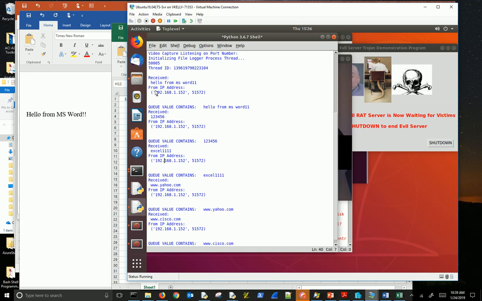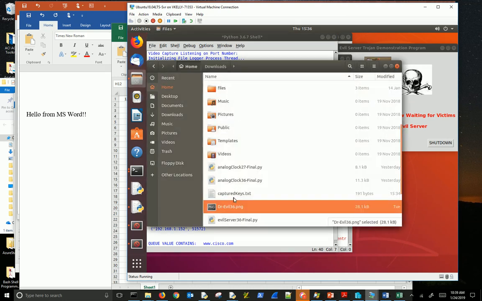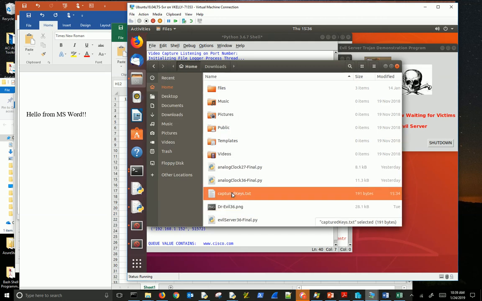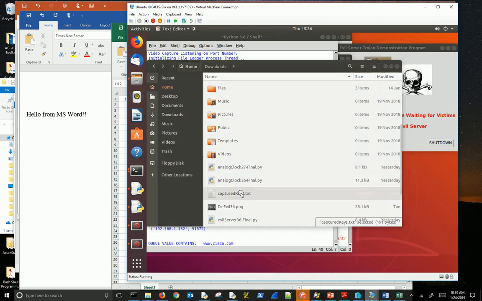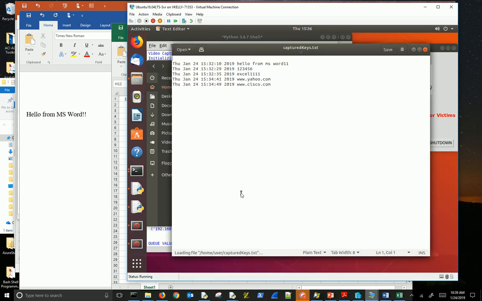Oh, and one last thing, before we look at the Word session. Yep, here's our captured key file, text file. I can start it up. And again, this is one of the threads that pulls off the character string that we typed in just to record it. I put a timestamp in here. I should have put the IP address in here as well, but again, you get the point.